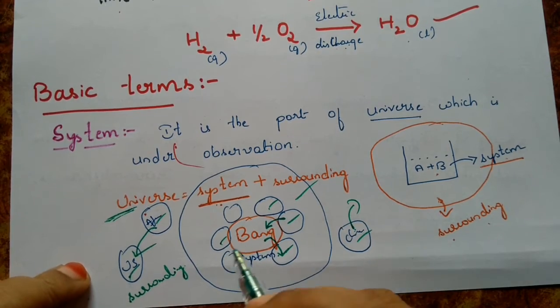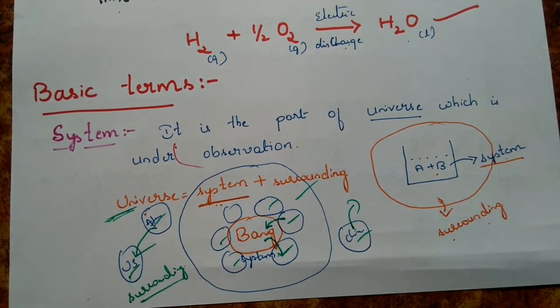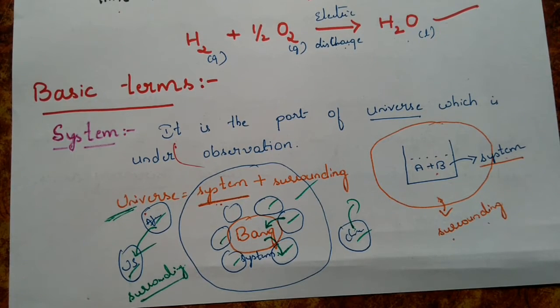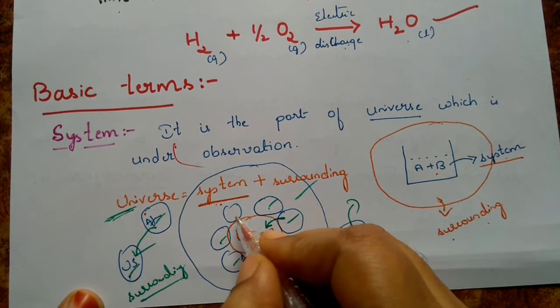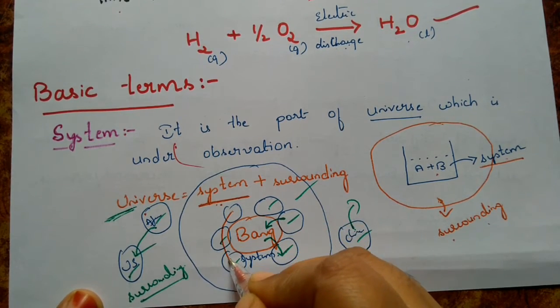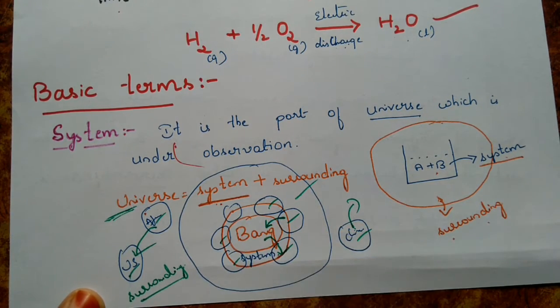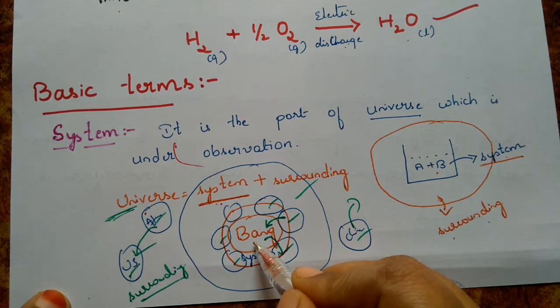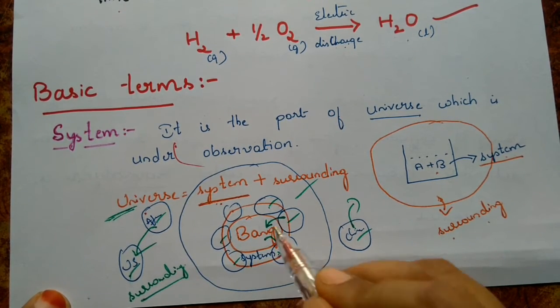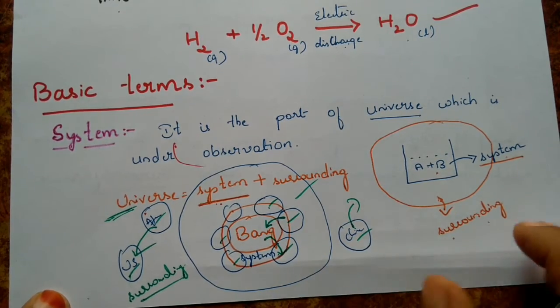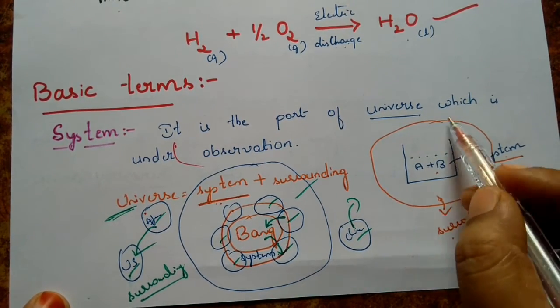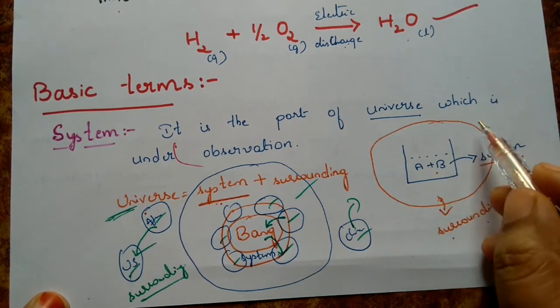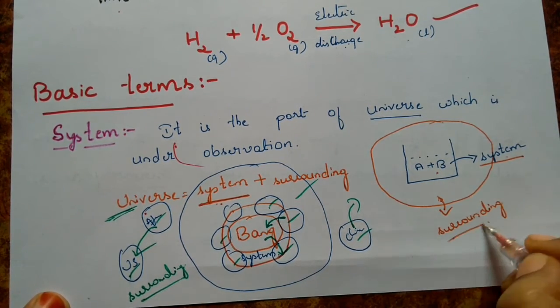Clear? That means whenever we study the surrounding, the immediate neighboring surrounding, whatever is there, that is what matters. The immediate surrounding only we are going to consider, even though all these will be surrounding. When we are observing, we observe the surrounding which is very immediate to the system, which can directly affect the system. Clear? So we have the system, and the entire universe leaving the system, whatever is there, we call that one as surrounding.